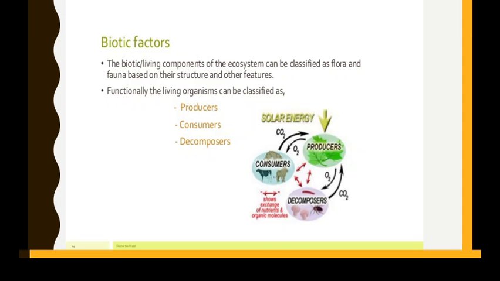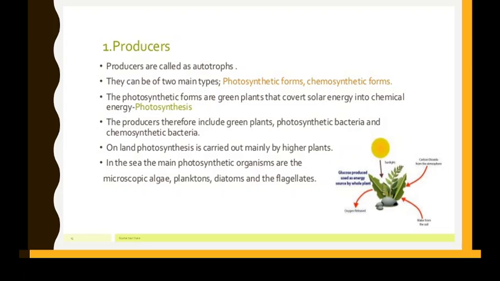Okay students, so let us move first to the producers. So who are the producers? Yes, of course they are the autotrophs. You have already learnt that the plants are called what? Autotrophs. Auto means self. Those plants who prepare their own food are called what? Autotrophs. So this is the autotrophic mode of nutrition, which takes place in the plants.